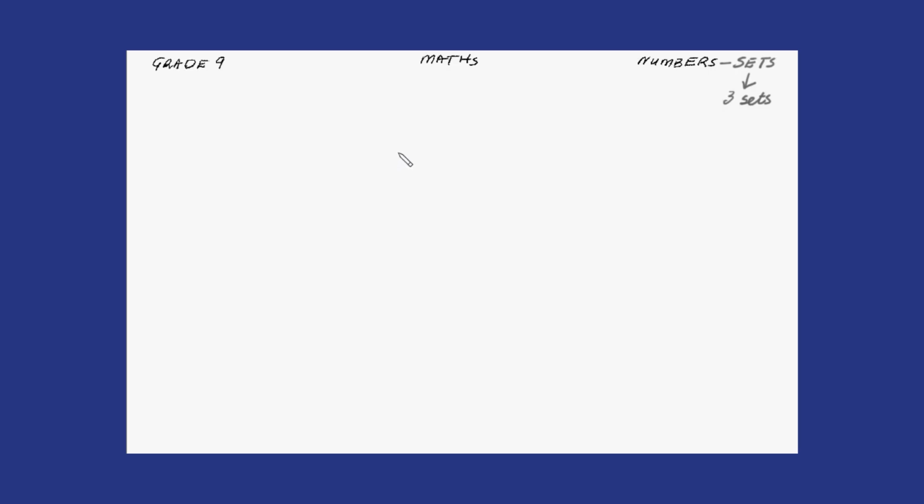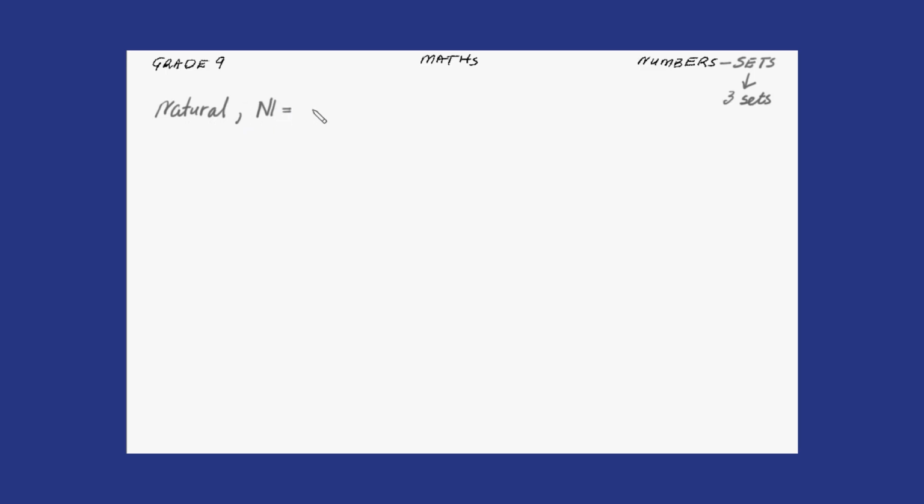All right. Now, you know that we have natural numbers, and when we talk of natural numbers, we usually use the letter N to represent the natural numbers.